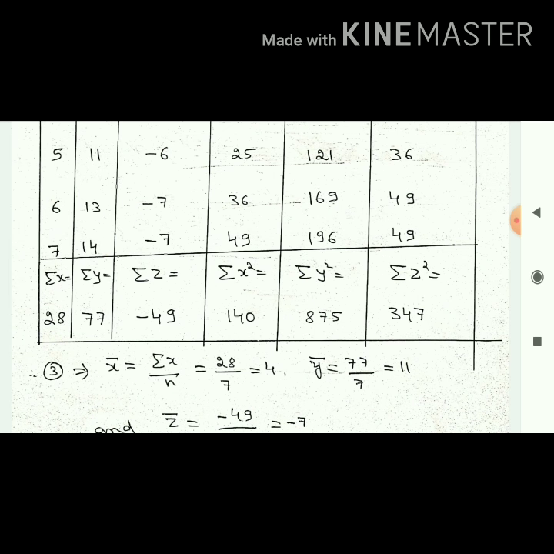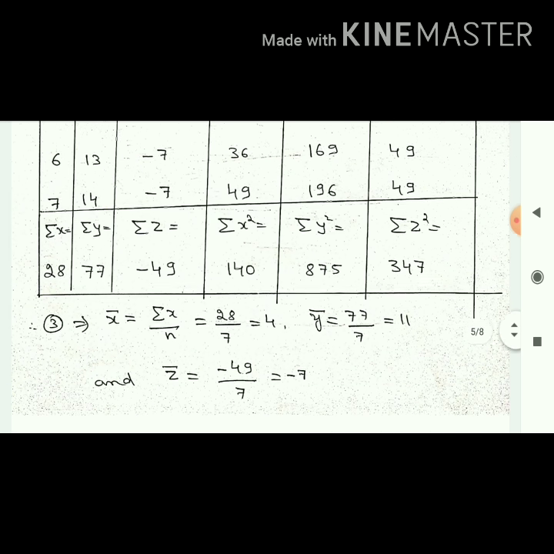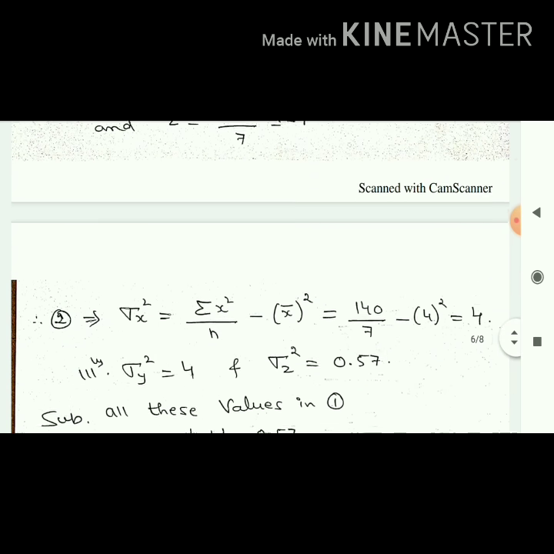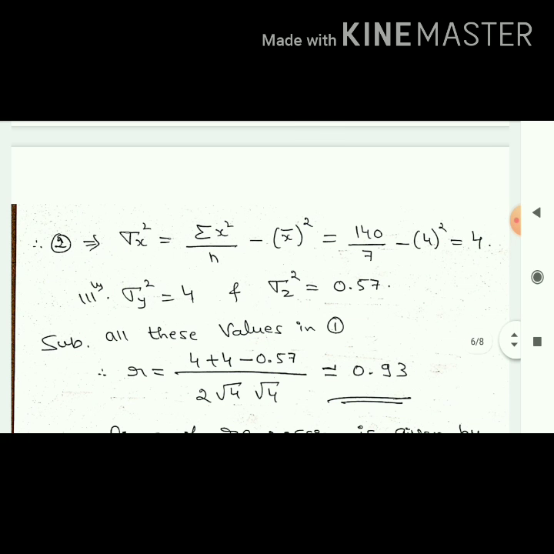Then start substituting. First find out x bar, y bar, z bar. How to find x bar? Summation x by n. Find out y bar, z bar too. Once you get x bar, y bar, z bar, find out sigma x square. How to find sigma x square? Summation x square by n minus x bar whole square. Summation x square from the table, n means total pairs of values, that is 7, minus x bar, which we just found to be 4. Substitute, and you get the answer as 4. Similarly, sigma y square is 4. Sigma z square is 0.57. Done. We got all the values.